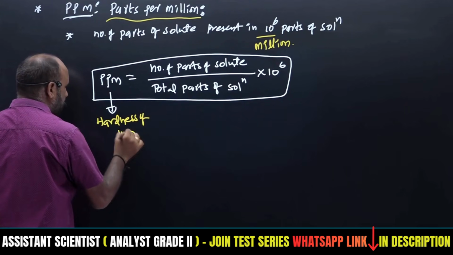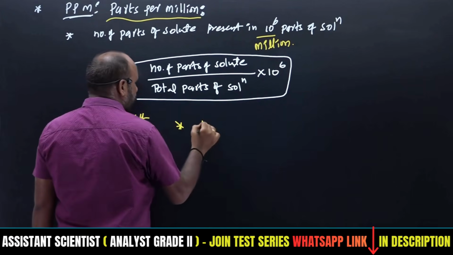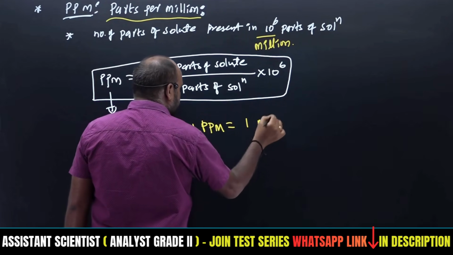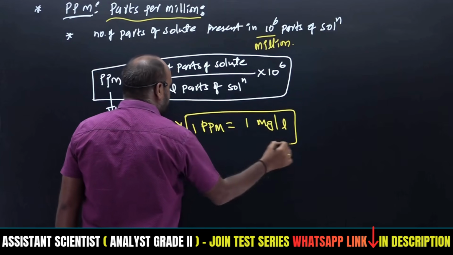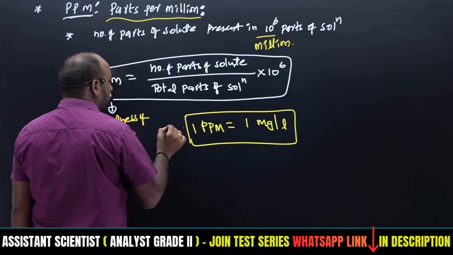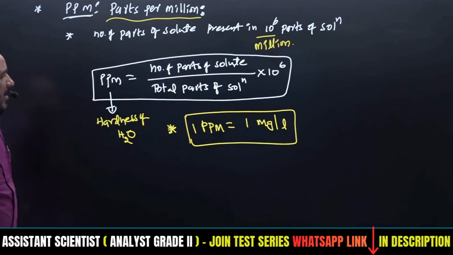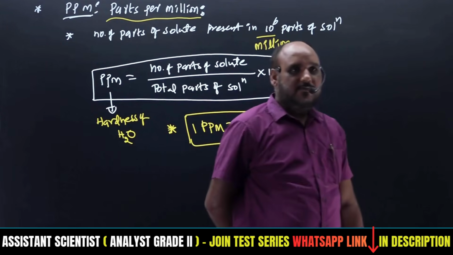The relation is 1 ppm is equal to 1 milligram per liter. Some others will also be there, degree Clark and degree French, units to express the hardness of water. But here our aim will be parts per million, ppm.